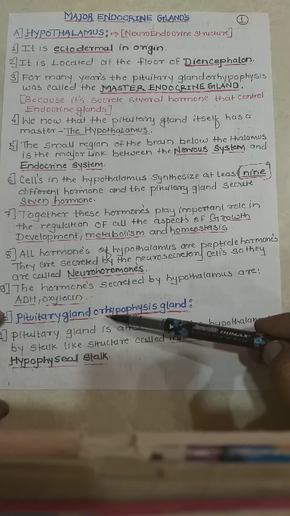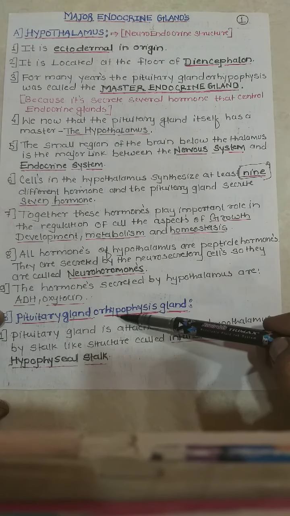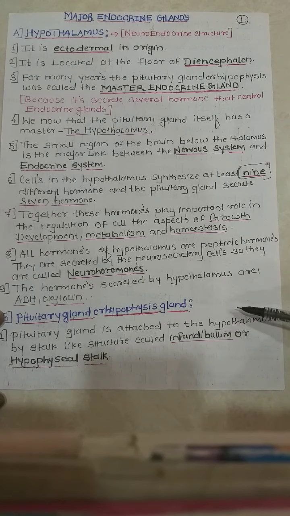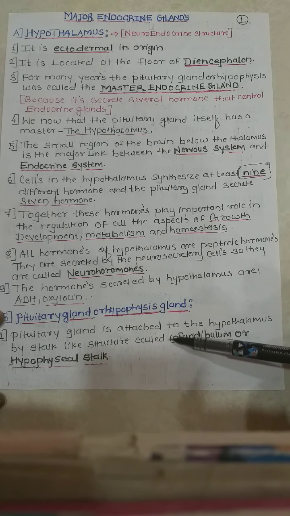Pituitary gland, or the hypophysis gland. If anybody asks, the pituitary has another name, the hypophysis gland. The pituitary gland is attached to the hypothalamus by a stalk-like structure called the infundibulum.